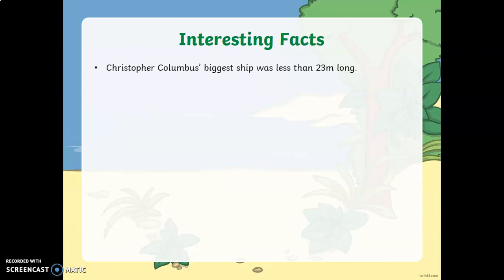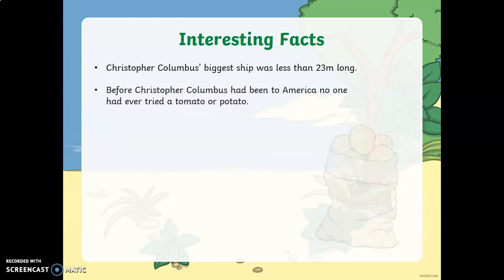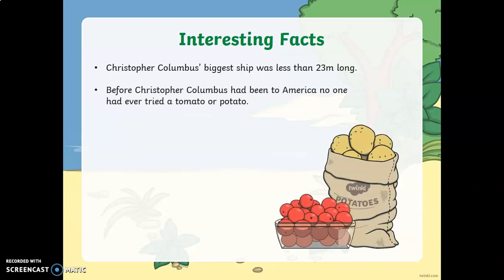So here are some interesting facts all about Christopher Columbus. His biggest ship was less than 23 meters long. That's really not that long at all. And before Christopher Columbus had been to America, no one had ever tried a tomato or potato. Wow. The sailors ate stew made from salt, meat, and bones, a bit like what the pirates used to eat.